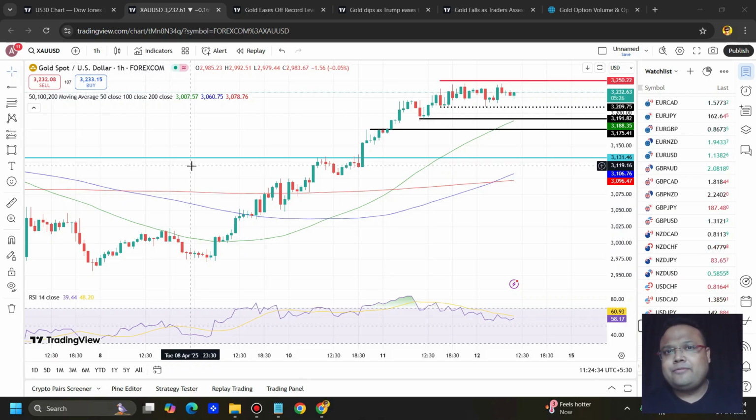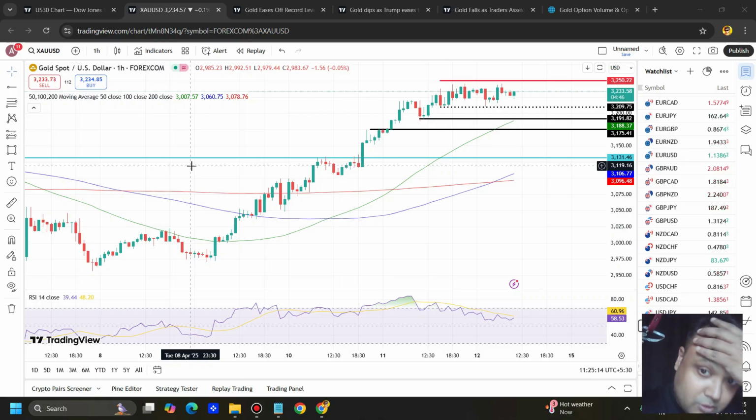So again I'm repeating, my dear friends, if you're a little bit confused: overall the market is still bullish, there is no doubt about it. So we are looking for buying at retracements only. If the market comes down with low volume, we can look for a buy around the 3210, 3208 area. If the market shows a little bit of high selling pressure, we can look for a buy around the 3190, 3192 area and 3175. But we have also seen that the market sentiment is slowly easing, and the daily chart is also showing a divergence. So there is a possibility of a correction. If the market drops, we should not be surprised.